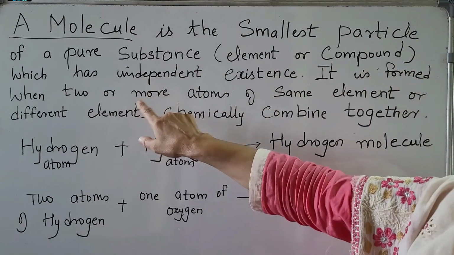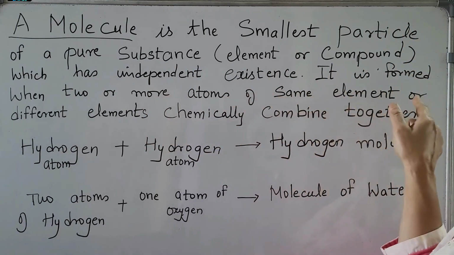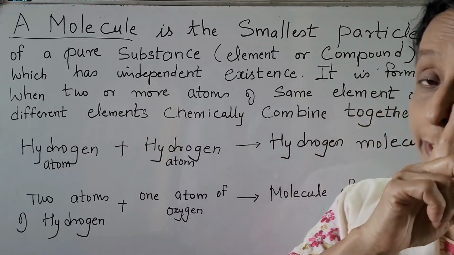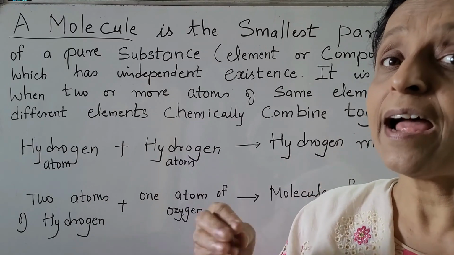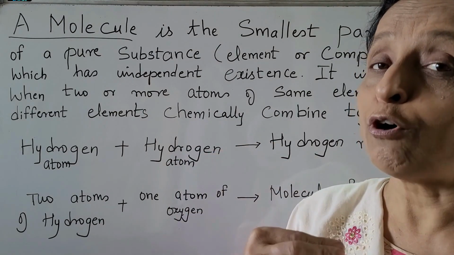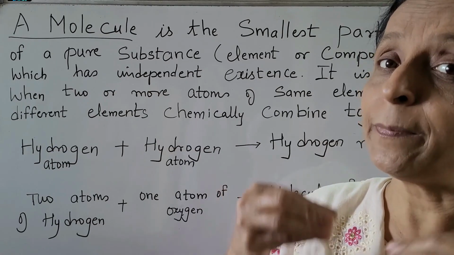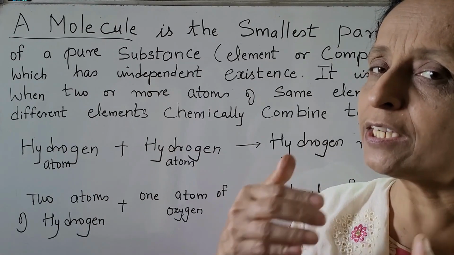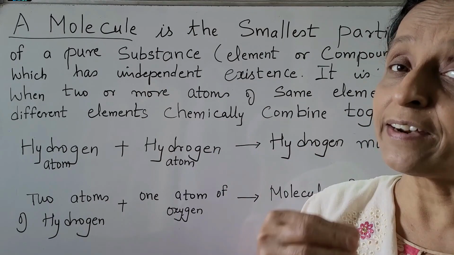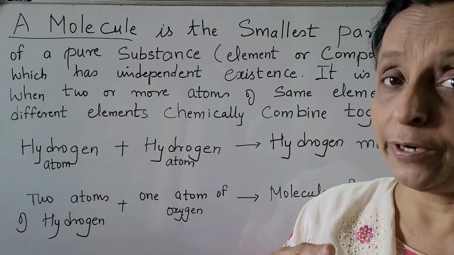It is formed when two or more atoms of the same element or different elements chemically combine together. You have to understand that the atoms combine chemically. Slowly you'll understand how that chemical attraction, that force, attracts and they are chemically bonded.